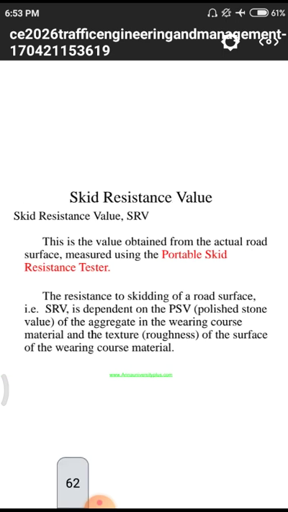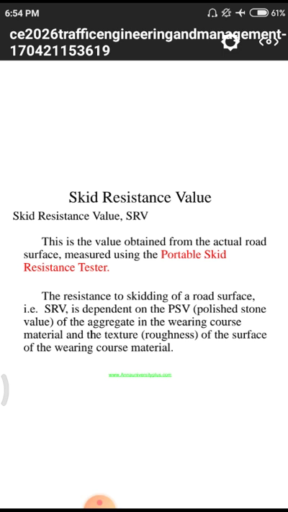Skid resistance value. Normally for different roads we are having different values. The resistance of skid to the road surface is dependent upon the polished stone value. Means the materials used for road construction also have some frictional resistance. Why? Because some materials have a huge amount of friction properties, and some materials have less friction. Due to those also, the skid resistance will vary.